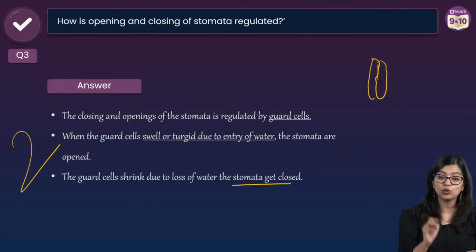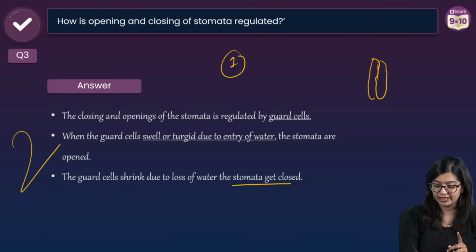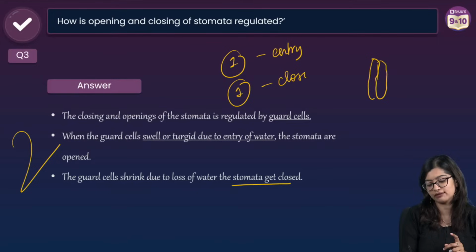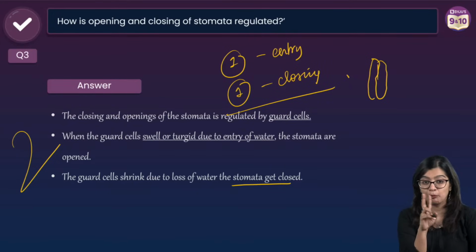So again, you will get 2 marks. Why? 1 mark for telling me how opening happens. 1 mark for telling me how closing will happen. So you need to tell me both, right? So that's how your marks are going to be bifurcated.